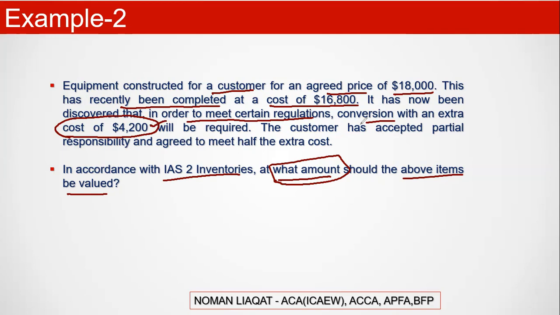The customer has accepted partial responsibility and agreed to meet half of the extra cost. That is the relevant data for this question. Now I expect you to solve it. Just take 5 minutes, and then we will discuss it. I expect everyone to participate in our class.